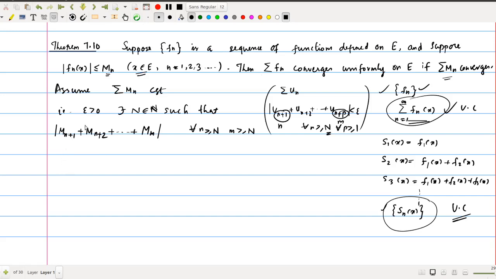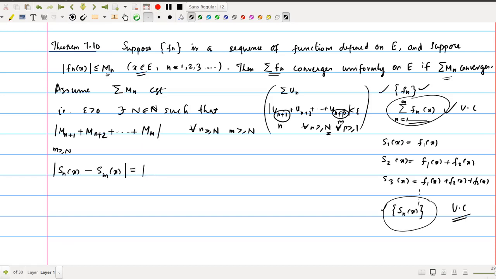Now we prove the convergence of this using the sequence of partial sums. So we write Sn of x minus Sm of x. Say n is greater than or equal to m is greater than or equal to N, then this will be modulus of, this is not S, this is f.